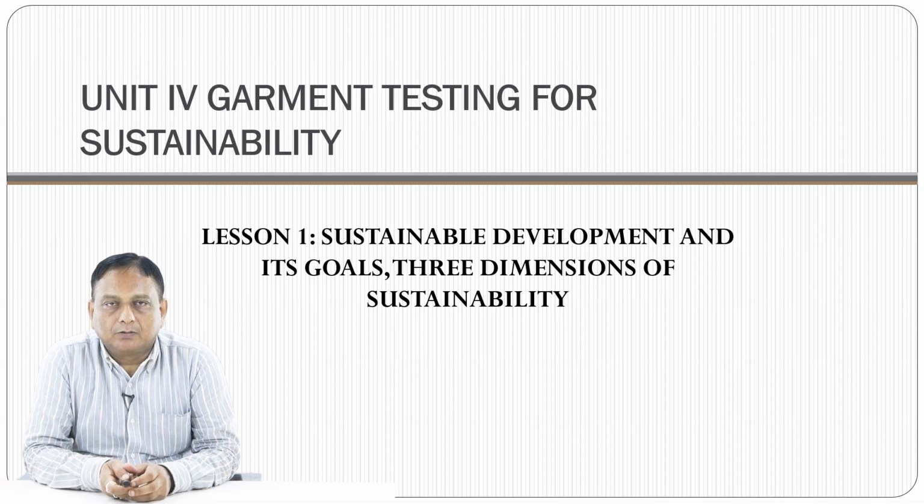There are 17 goals in it, and there are 3 dimensions of sustainability: economic sustainability, social sustainability and environmental sustainability. We will discuss how these relate to the sustainable development goals, and how those goals will be useful for the development of society, working conditions and the development of nations. So these are the important points which we will discuss in this lesson.